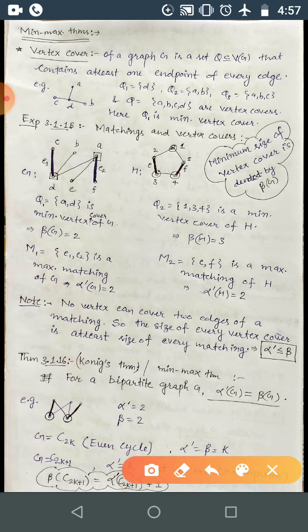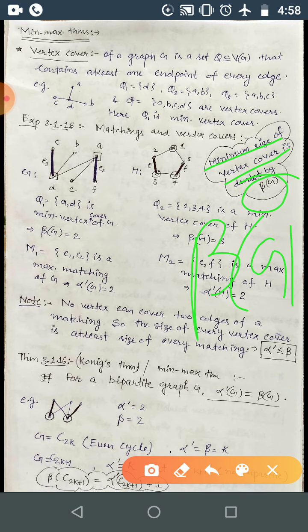The minimum size of a vertex cover is denoted by beta of G, and the maximum matching size is denoted by alpha dash of G. So beta G is the minimum vertex cover size, and alpha dash G is the maximum matching size. I am recalling this again because we will be using it again and again.